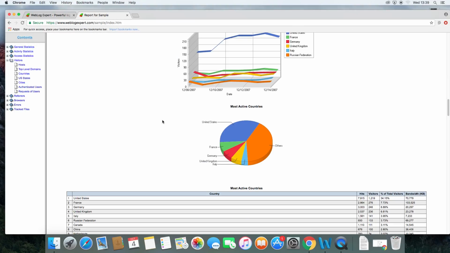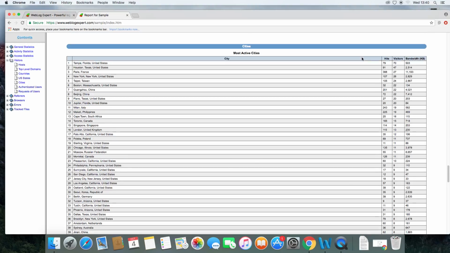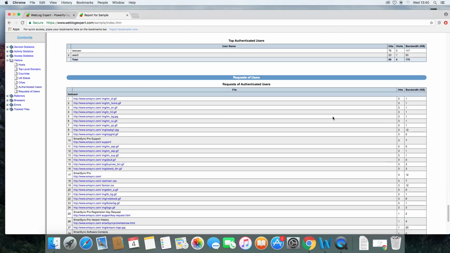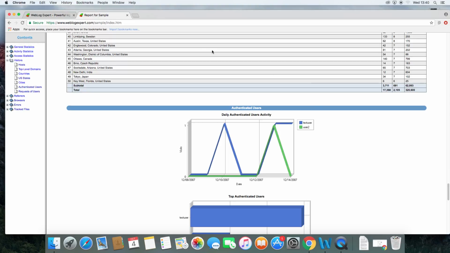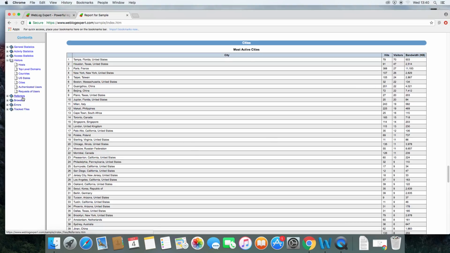And then you can see that Tampa in Florida is driving the most hits and visitors to the site. And then you can also see that Houston in Texas is driving lots of hits, but a decreased amount of visitors, which means more people are returning to the site. You can see that Key West in Florida is driving as many people to the site as there are people that are returning. So you can see that there were 6 of each. So there were six hits and 6 visitors. There was no returning.